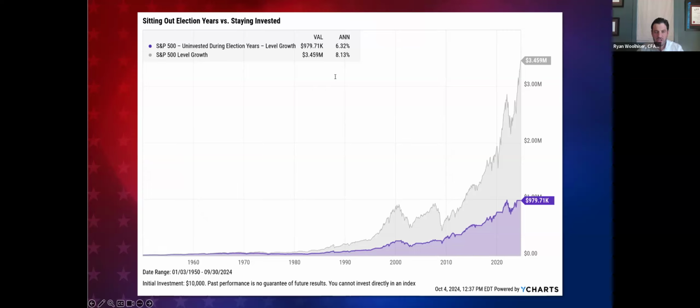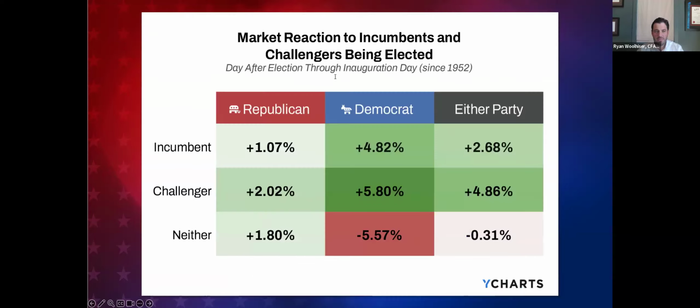leading us to the importance of a long-term strategy. Investors sometimes worry about market performance during election years and move their investments to cash. However, pulling out during election years has historically led to underperformance. The annualized return for remaining fully invested since 1950 was 8.13%, compared to just 6.32% if investments were moved to cash during election years. The key takeaway here is to remain invested and avoid short-term reactions based upon election outcomes.